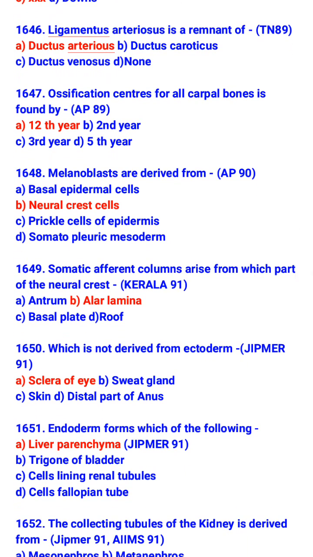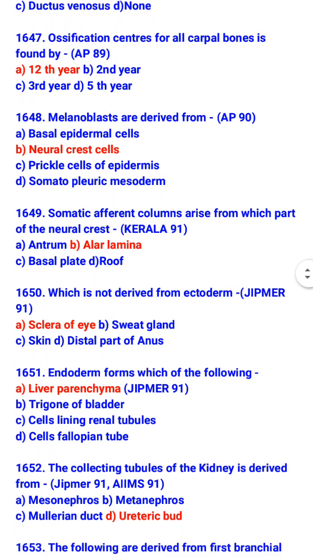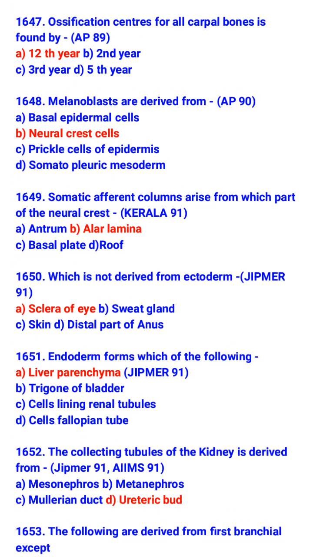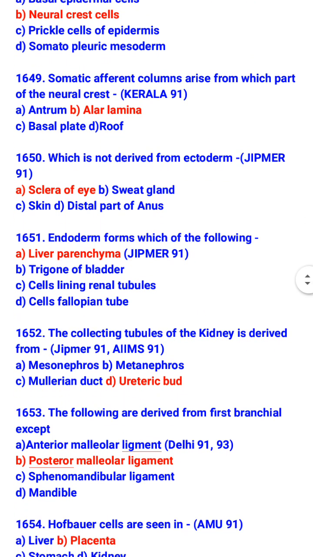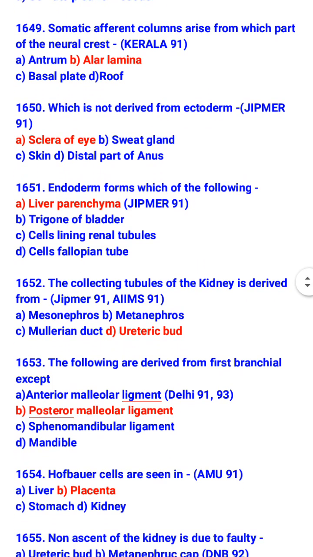Somatic afferent column arises from which part of the neural tube? Alar lamina. Which is not derived from ectoderm? Sclera of eye is not derived from ectoderm. What is derived from ectoderm? Sweat gland, skin, and distal part of anus. Endoderm forms which of the following? Liver parenchyma. The collecting tubule of the kidney is derived from ureteric bud.